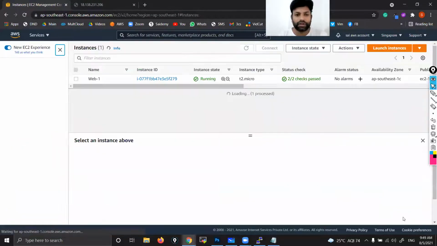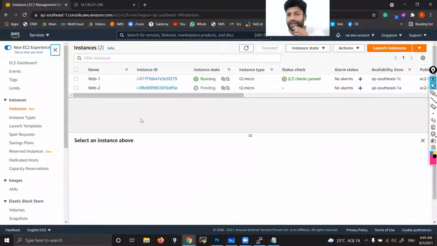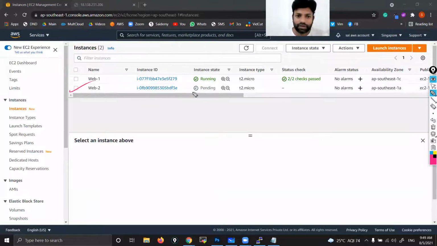That's it. Now tell me guys, I want you to respond. Do we need to go inside this instance to run the web server related commands? Tell me. No. Because we already executed those things while launching itself. That means, can I say this is completely a web server now? Can I say? Yes. So can we access the website now? Tell me. Yes.